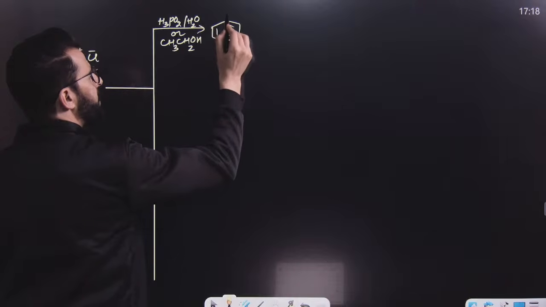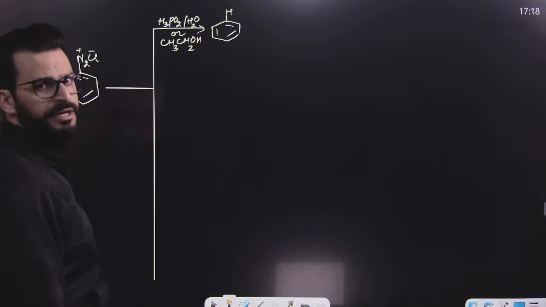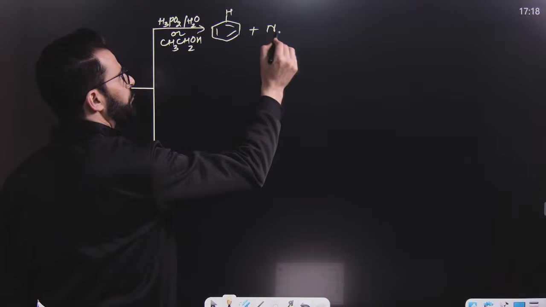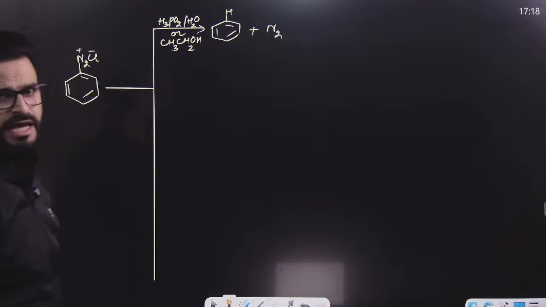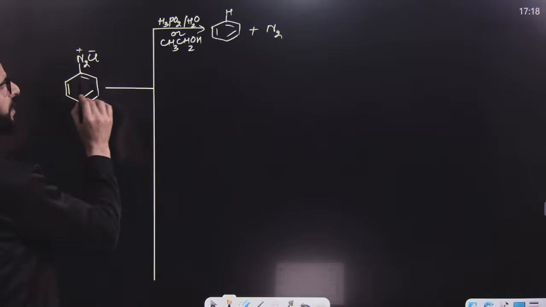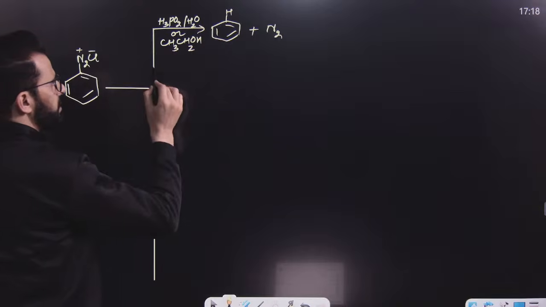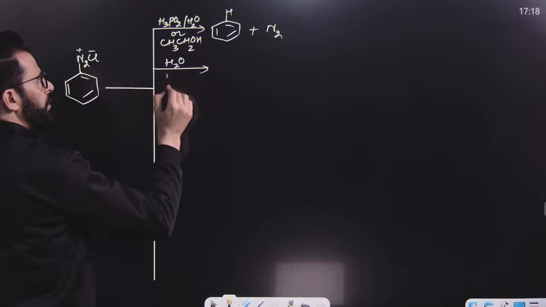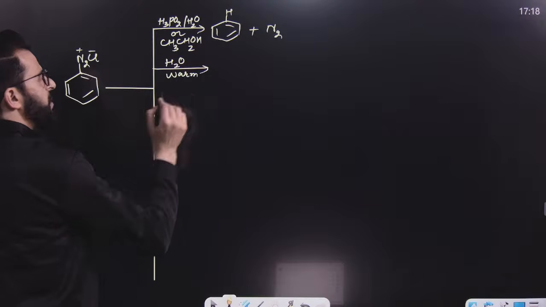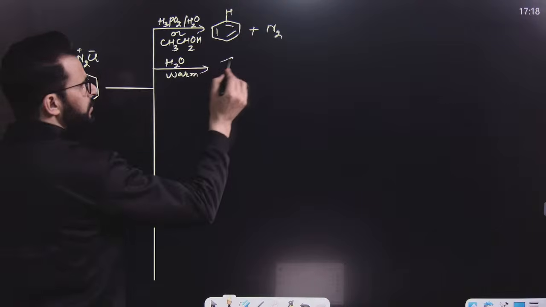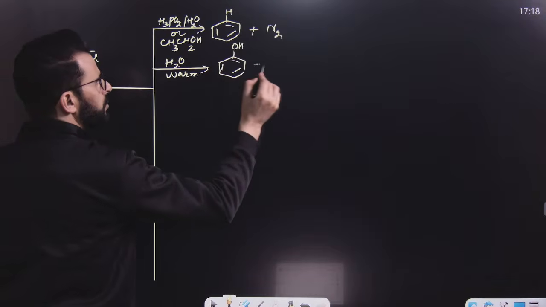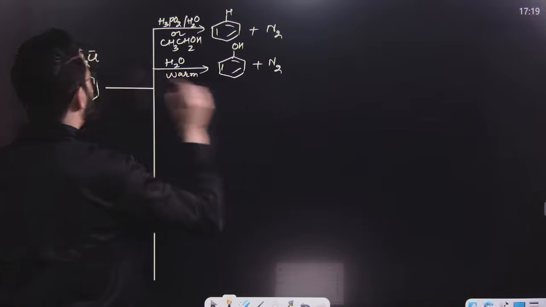Let me show you that H so that you will remember what has happened basically. Nitrogen gas will be evolved and instead of that H has been introduced. That means you can convert benzene diazonium salt to benzene. After that, if you heat this above 5 degrees Celsius with water, then N2 will be replaced and OH will take the place of this N2 group.